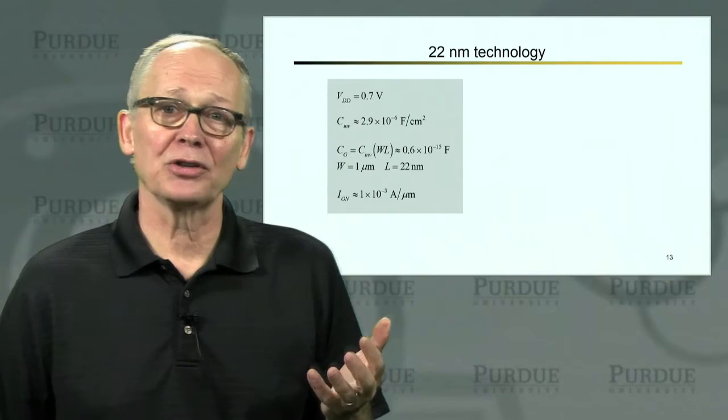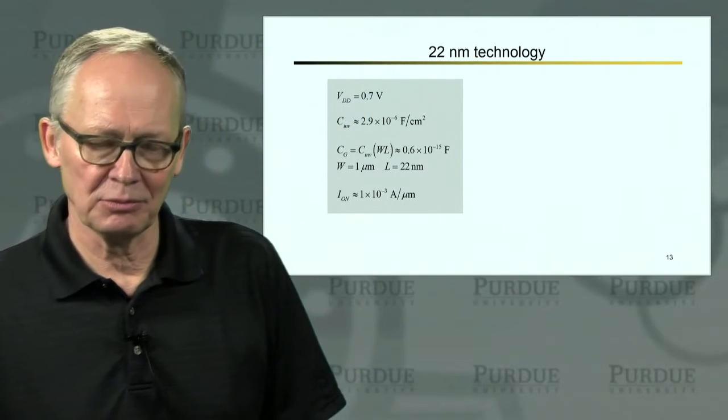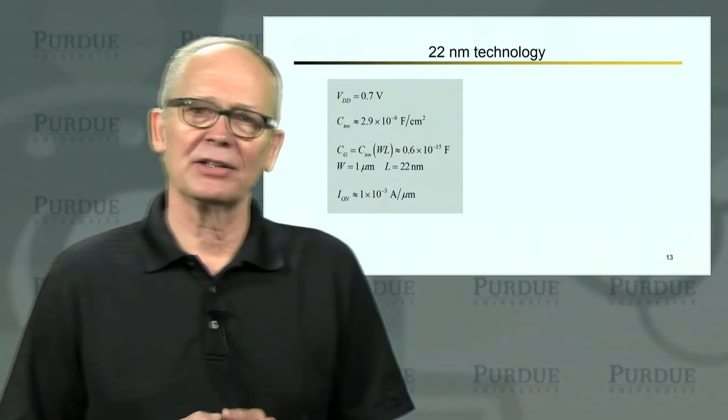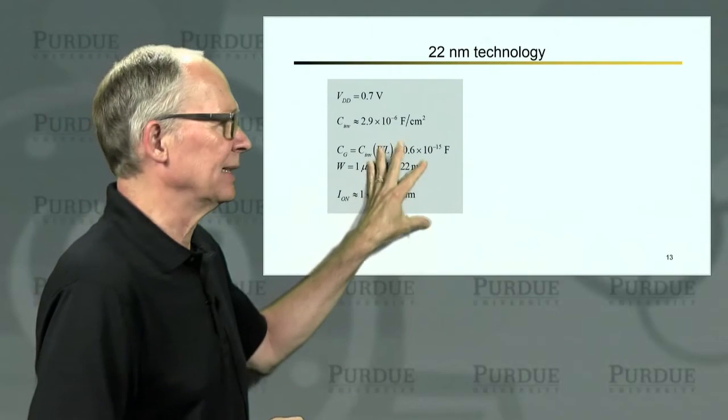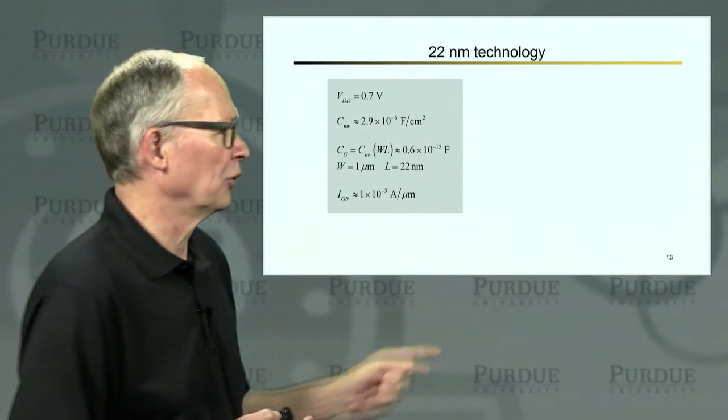All right, how close are we to those limits? Are they relevant in any way to us when we think about practical technology? So if we look at current day technology and estimate some of the numbers, let's assume we have a 7/10 of a volt power supply.